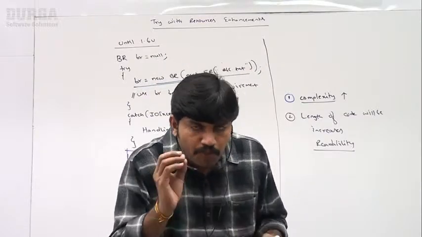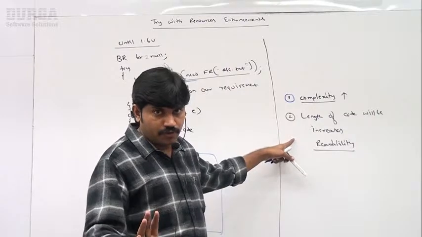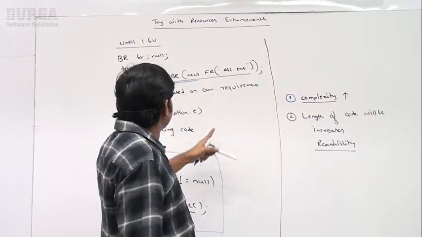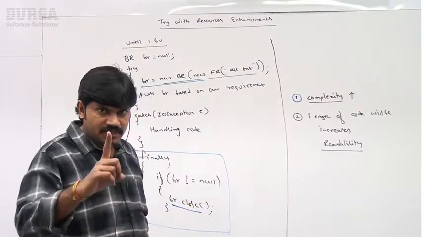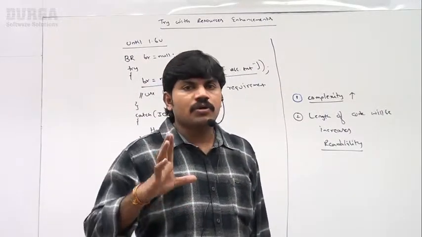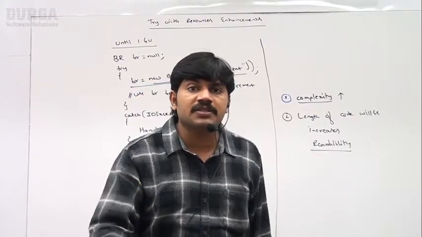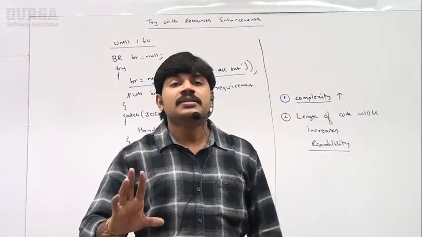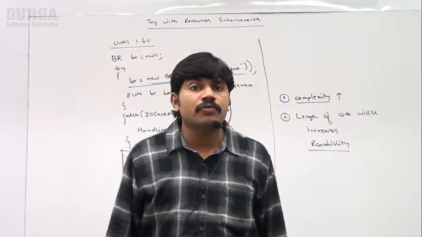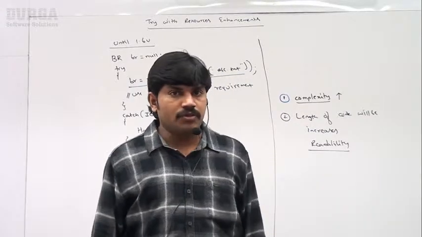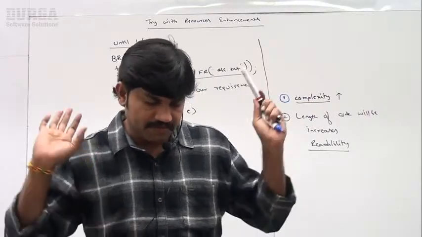So the important conclusion is, observe very carefully about this terminology, right? Until 1.6 version, what problems are there with this traditional approach, sir? First point, number 1: compulsorily the programmer is responsible to close the resource. Automatically what will happen, sir? Complexity is going to be raised. Second activity, we should write the finally block. Automatically the length of the code will increase and readability by default is going to go down. These are the problems until 1.6 version, right?